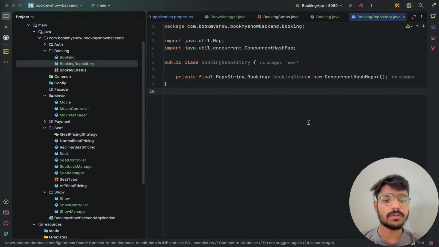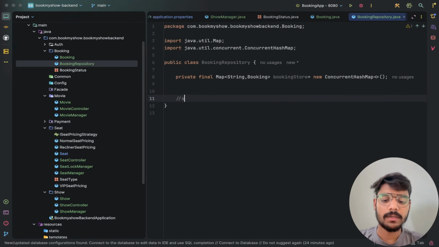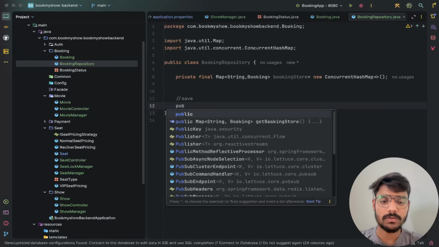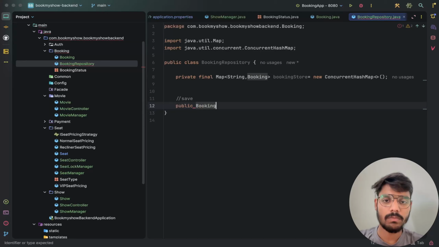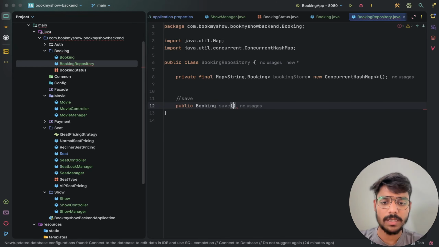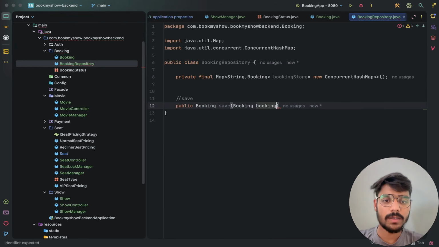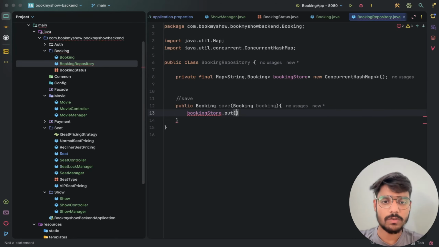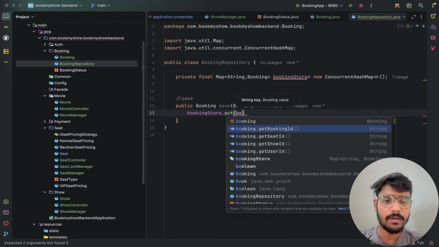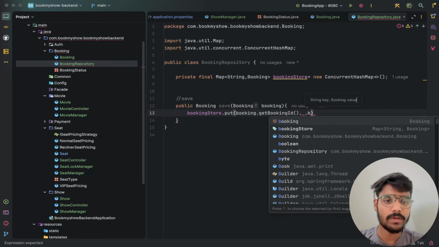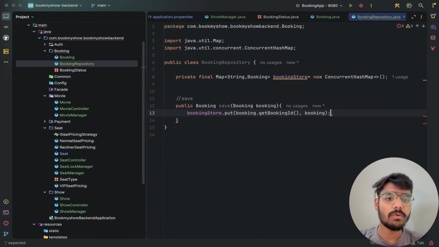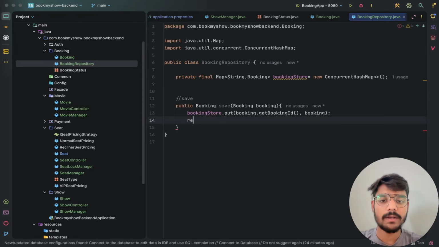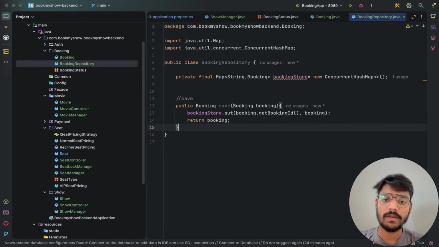This is a booking store variable. Let us write a method to save something in this. So we have a public booking method, save, in which we pass a booking, and then we need to save it in our booking store. So we put it, using booking.getBookingId, and then we will store the booking. We'll store every booking with its booking ID and then return that booking after saving.